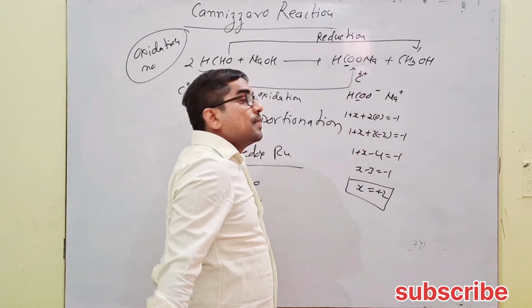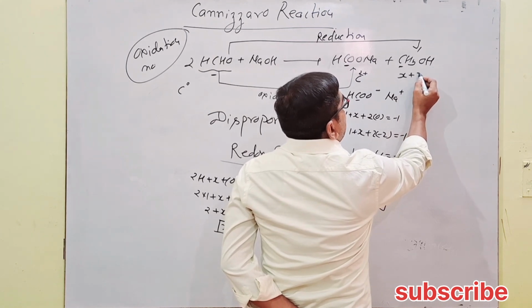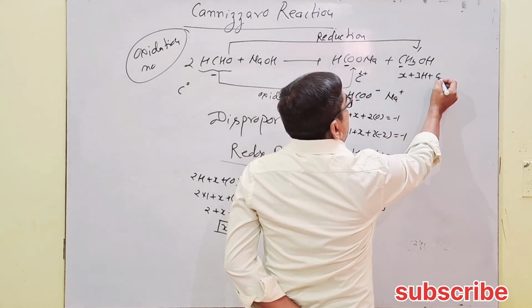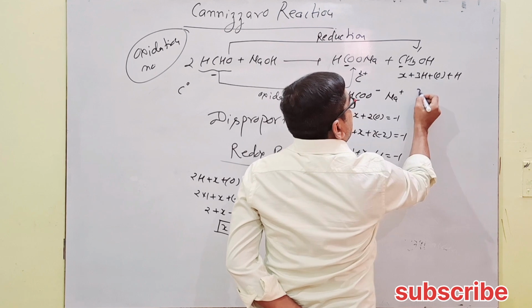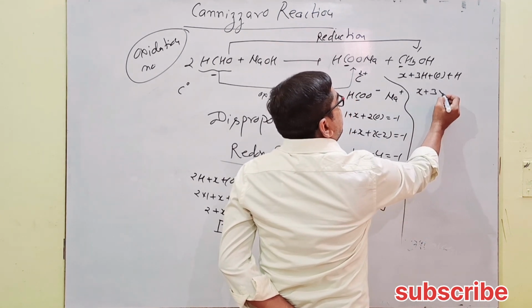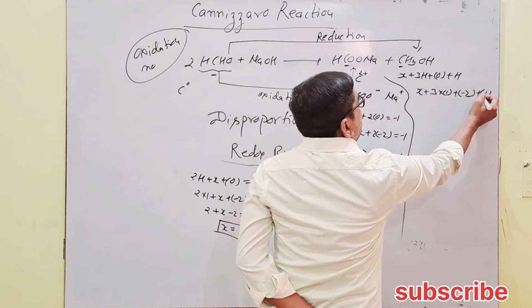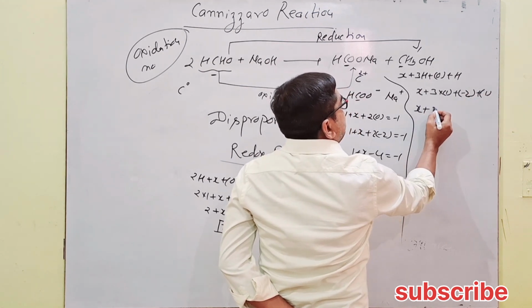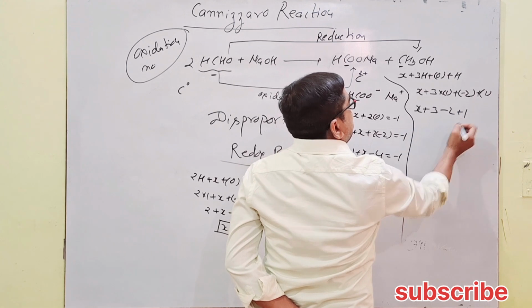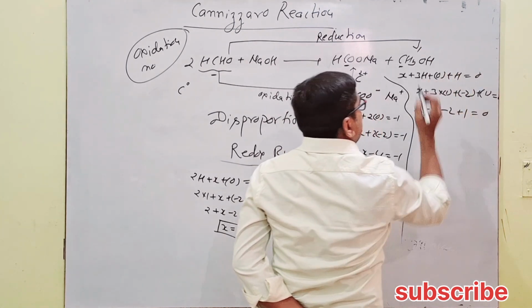Now in the alcohol, x plus 3 hydrogen plus oxygen plus 1 hydrogen. Therefore x plus 3 times 1 plus minus 2 plus 1 equals 0. x plus 3 minus 2 plus 1 equals 0.